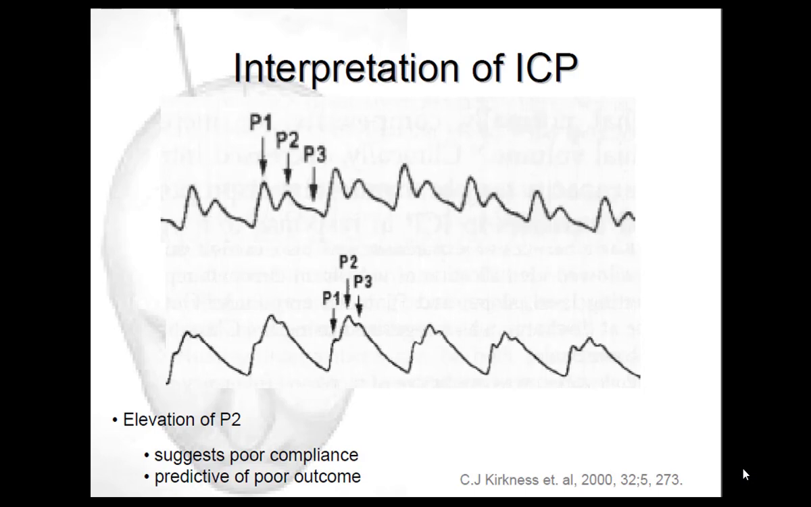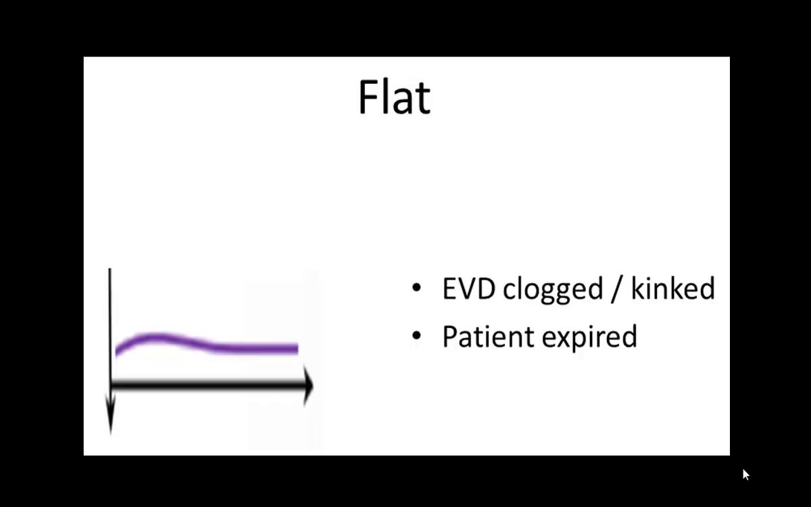As you can see in the first graph, P1 is tallest, P2 is number 2 and P3 is lowest, so this is fine. But on eyeballing the second wave, P2 stands tallest. This tells us that there is poor compliance because of elevation of P2, and this indicates poor outcome. Now certain more graphs about these waves.